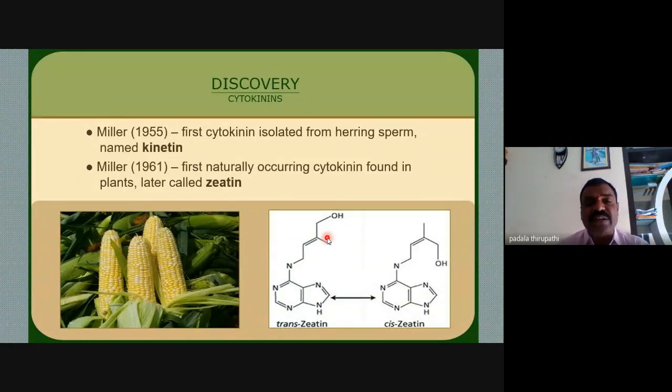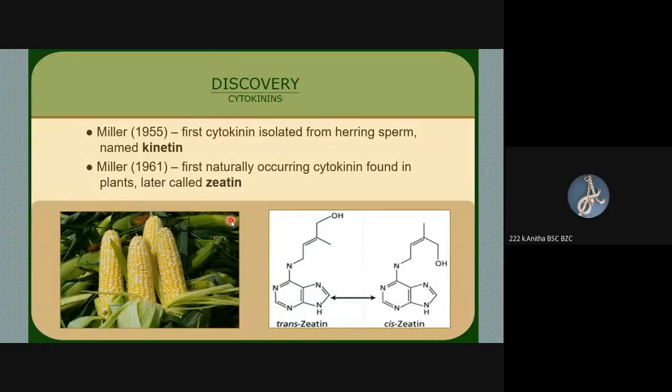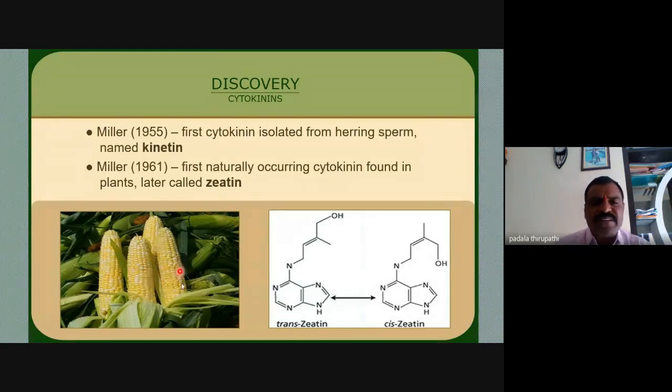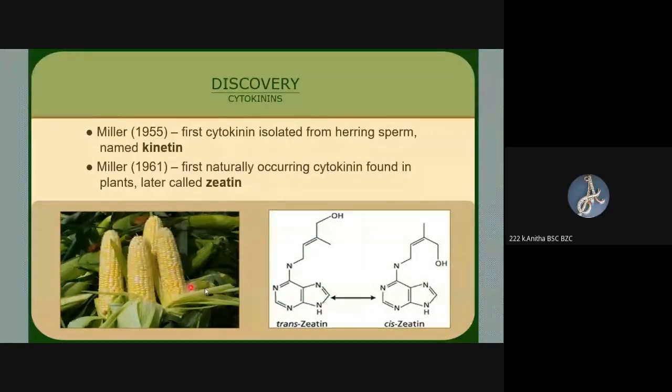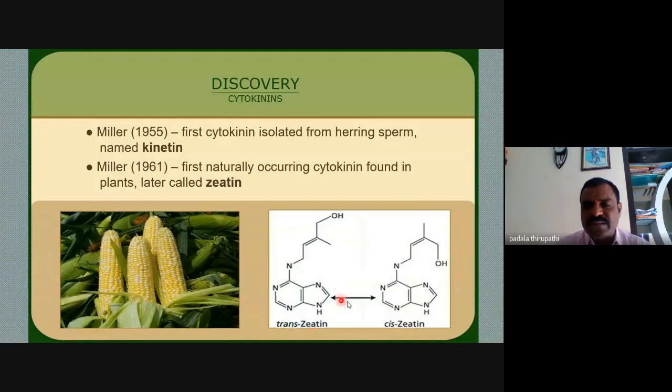So this is the history of the discovery of cytokinin, my dear friends. Is this slide visible? Miller, 1955, 1961. This is the kernel, these are the spikes of the Zea mays. Am I audible? Yes, sir. This Zea mays kernel is visible. So this is zeatin, the formula of zeatin, a naturally occurring cytokinin isolated by Miller from Zea mays. This is the structure of zeatin.